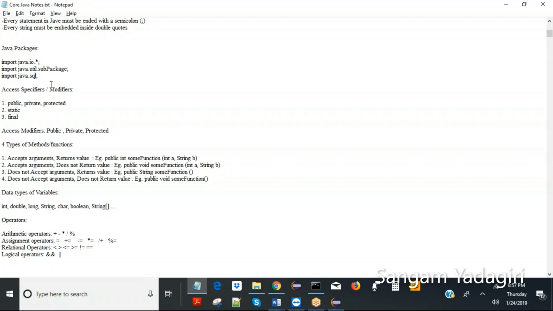The more you import, the slower you are going to run. So it will slow down your program running.